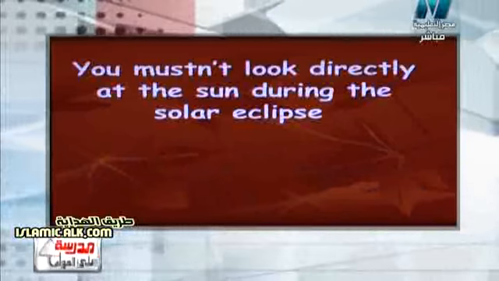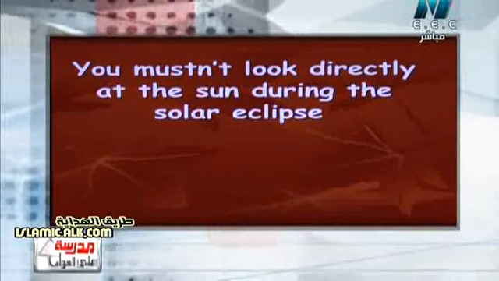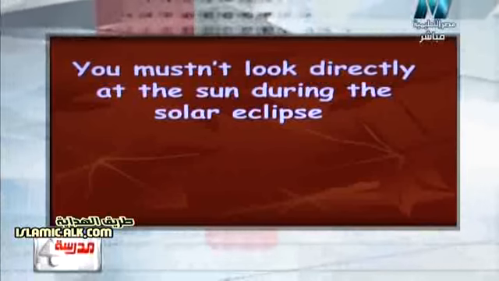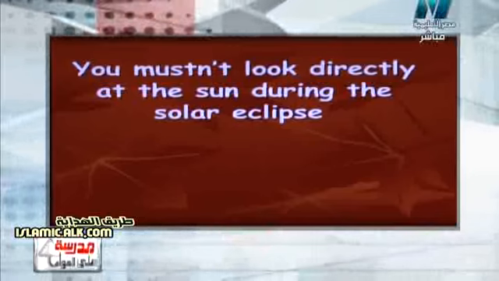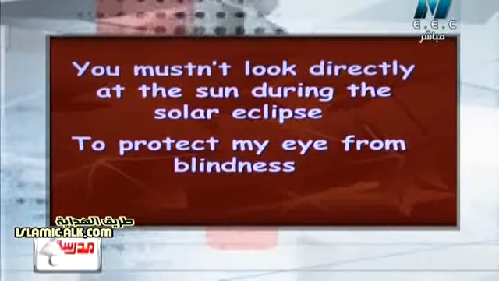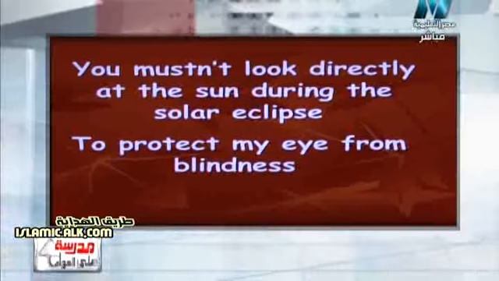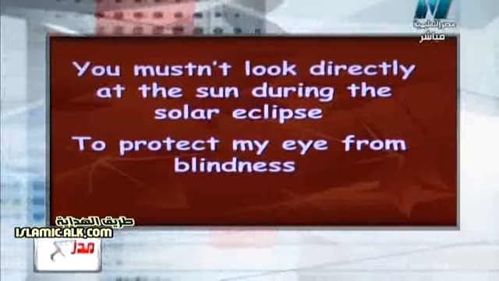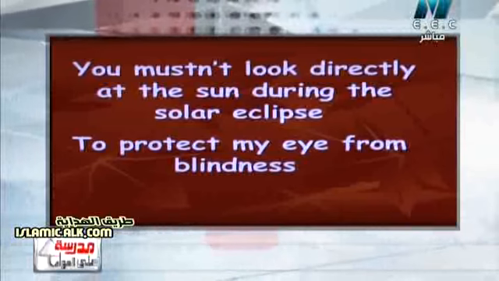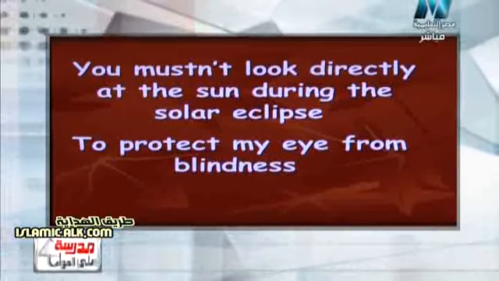You mustn't look directly at the sun during the solar eclipse. Why? Because the sun produces many harmful rays that may harm your eye. So again, to protect my eye from blindness, or we can say to avoid the harmful radiation such as ultraviolet and infrared that come out from the sun.